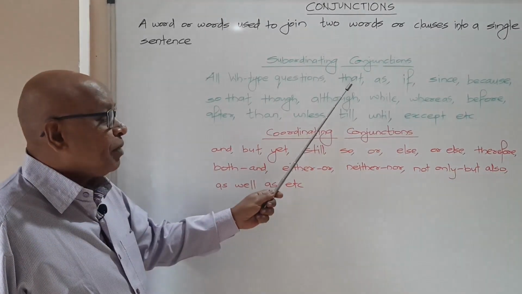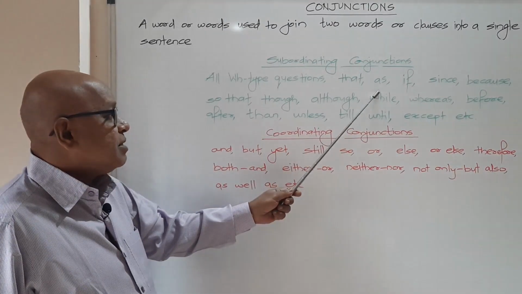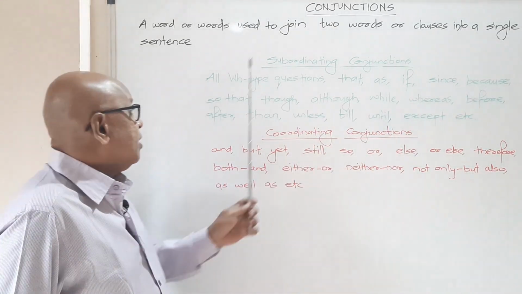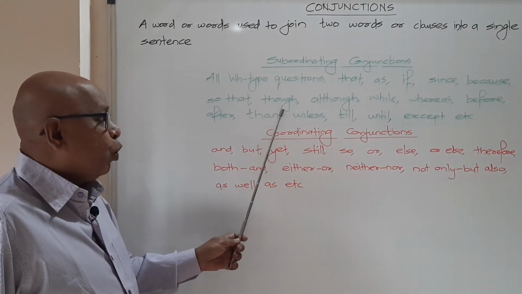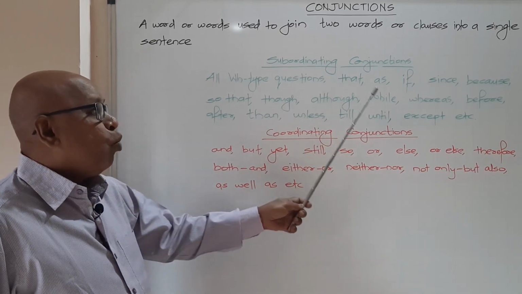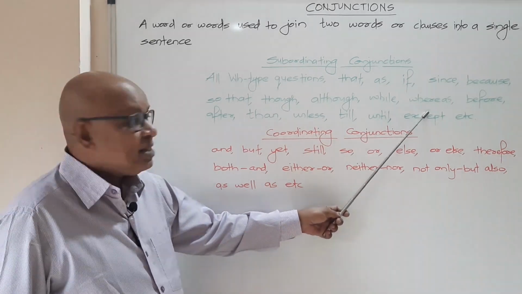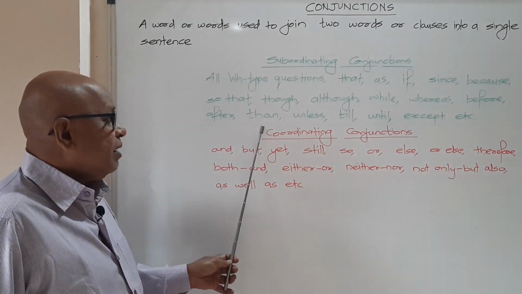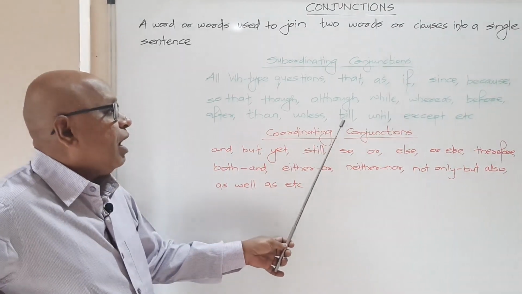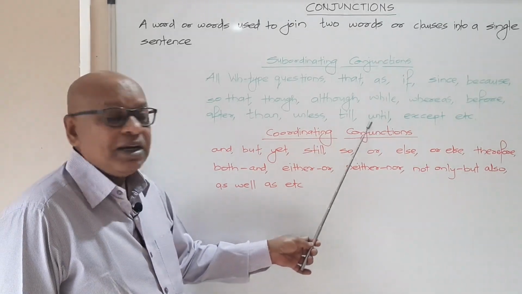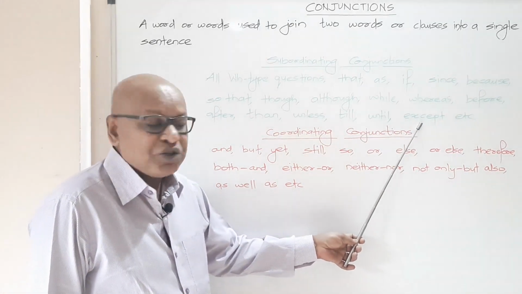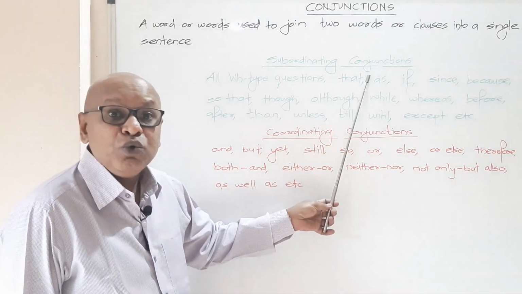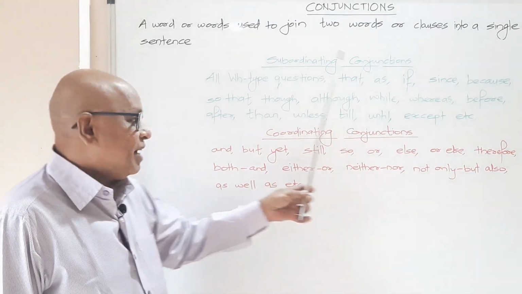Thereupon come that, as, if, since, because, so that, though, although, while, whereas, before, after, than, unless, till, until, except, etc. These are called subordinating conjunctions used for making complex sentences.